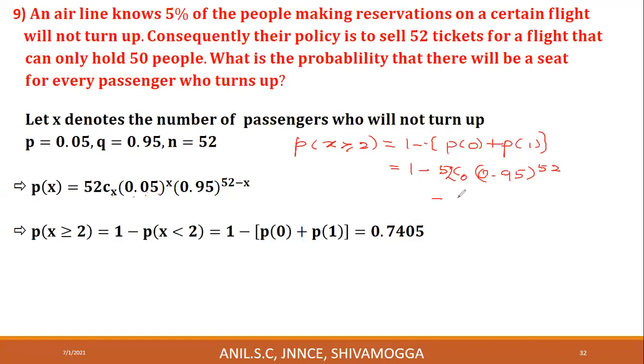Plus P of 1 is 52C1 into 0.05 whole power x, x is 1, into 0.95 whole power n minus x. 52 minus 1 is 51. You calculate it. Check whether it is equal to 0.7405 or not. If 2 passengers and more than 2 passengers do not travel, then everyone will get a seat.